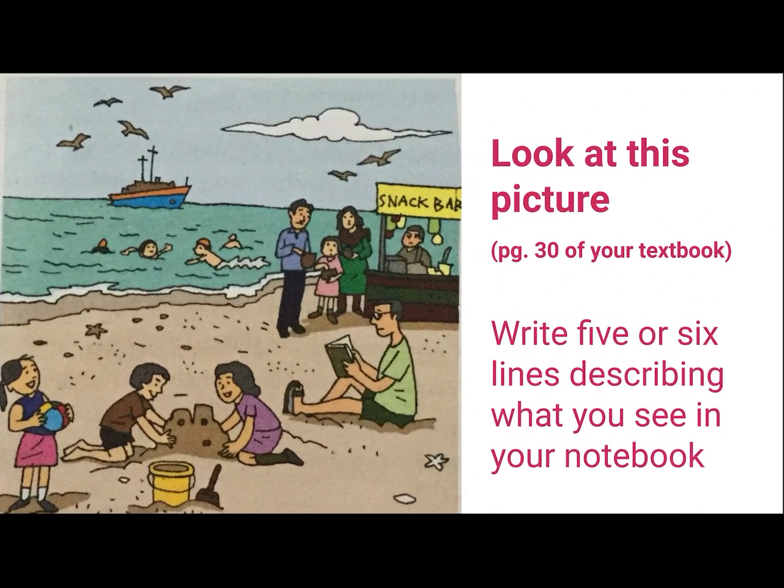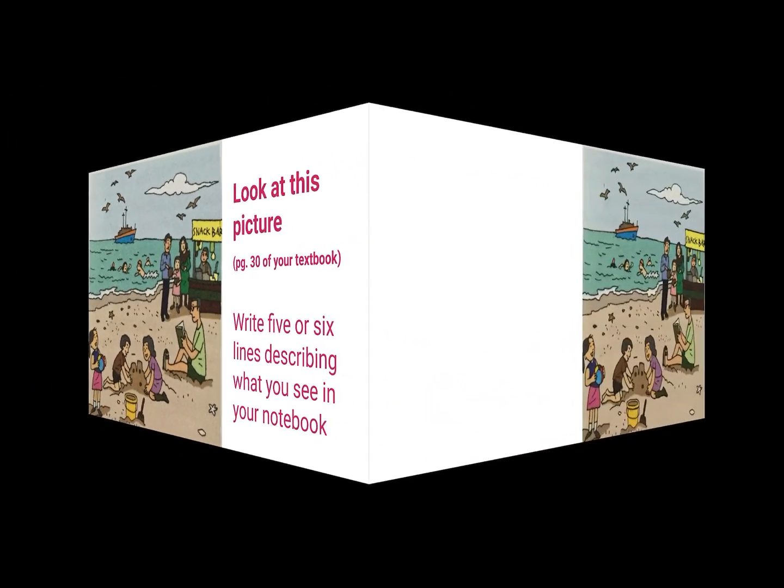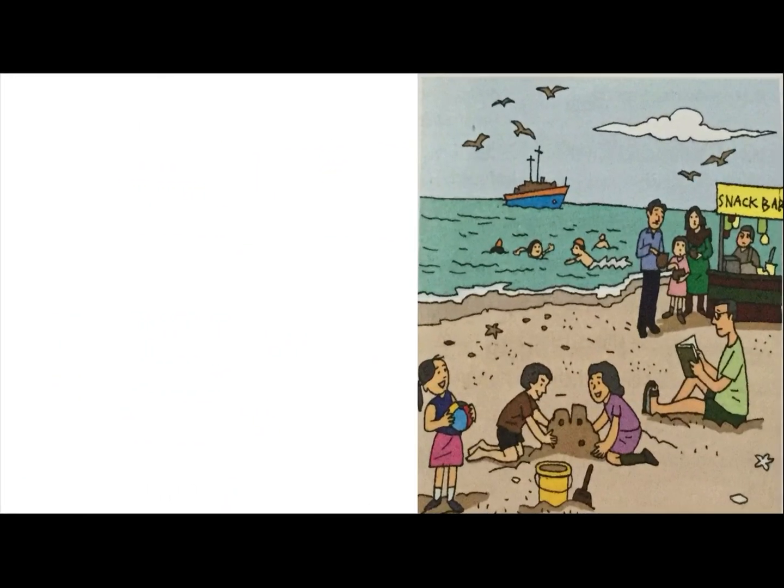Now, children, this is a picture which is given in your textbook on page number 30. And you have to write 5 or 6 lines describing this picture in your notebook. Now, you have to write it in your notebook also. Now, let us see what sentences we can write after looking at the picture. First thing you have to do is to look at the picture carefully.